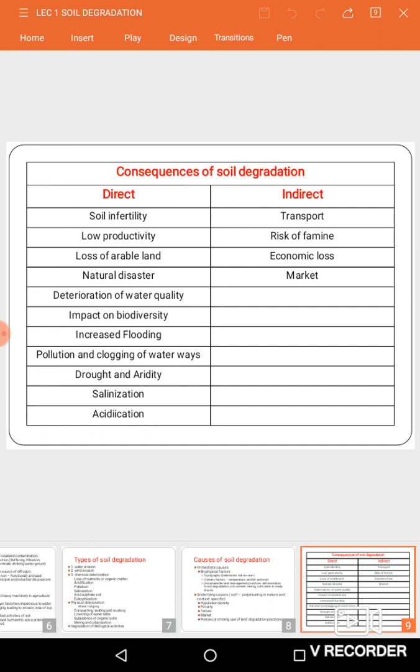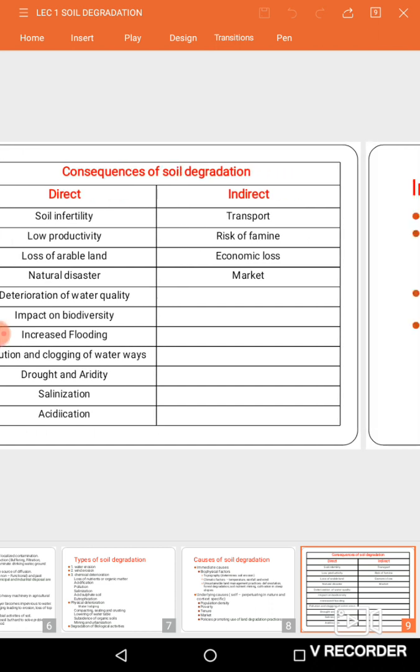Also deterioration of water quality, and improper land management increases flooding, drought, pollution, salinization and acidification, which come under direct consequences of soil degradation. Indirectly it affects transportation of goods and services, poverty, economic losses, etc.